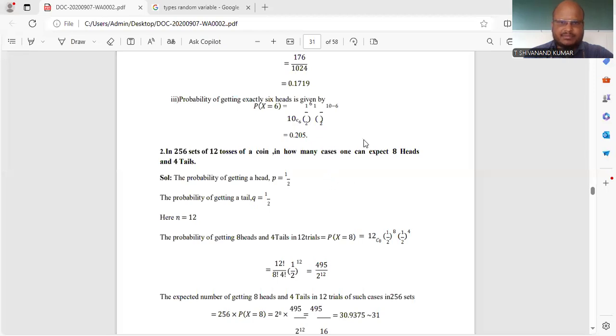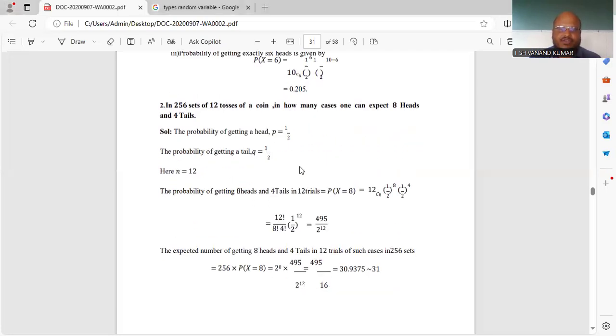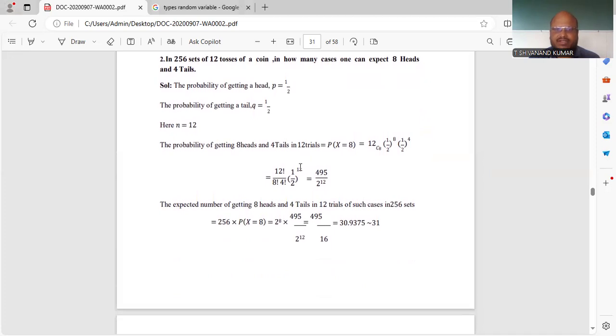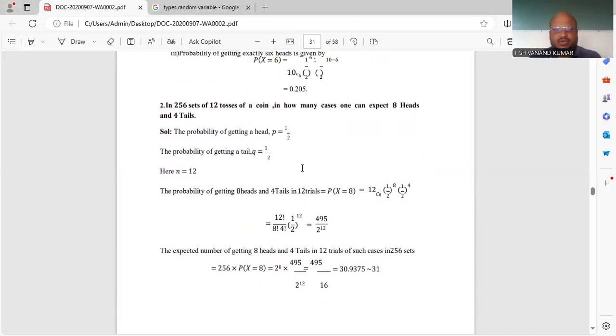Now we'll go for the second problem. The second problem says: in 256 sets of 12 tosses of a coin, in how many cases can one expect 8 heads and 4 tails? So here n is equal to 12, seeing only this you can say, and they gave a coin again, so P is equal to Q is equal to 1 by 2.